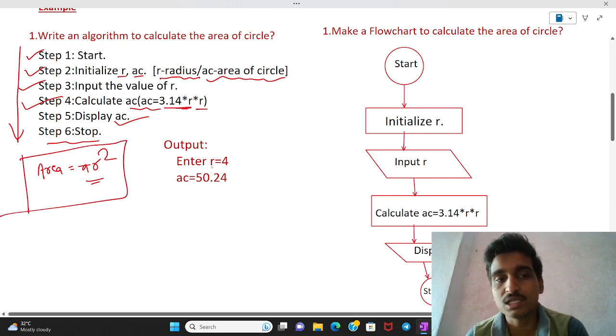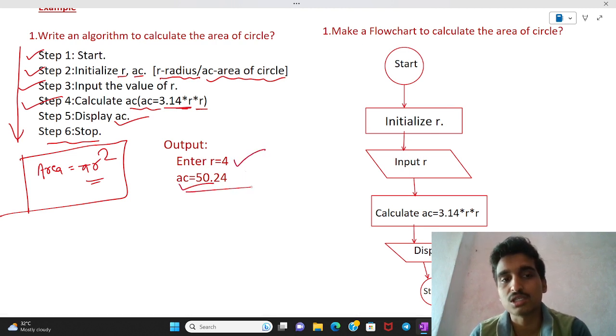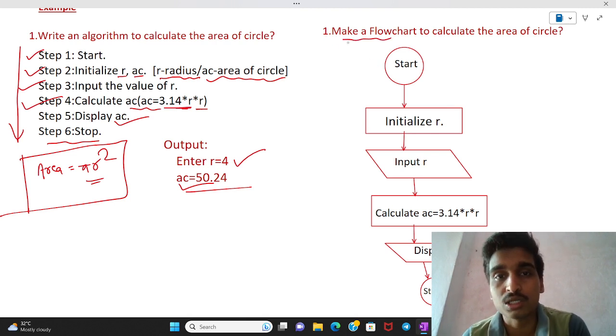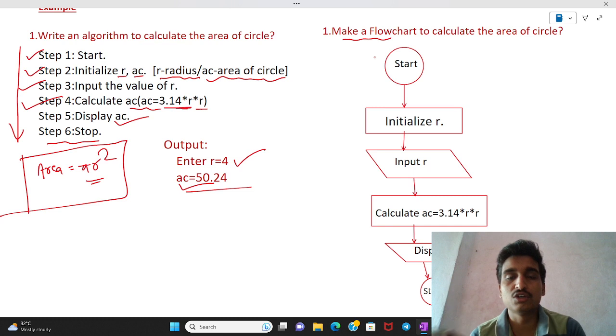Suppose the user enters radius R equals 4, then we easily get the area of circle as 50.24. But in the same way, how does a flowchart work? Both concepts are the same, but the flowchart is the pictorial representation and the algorithm is the step-by-step representation.